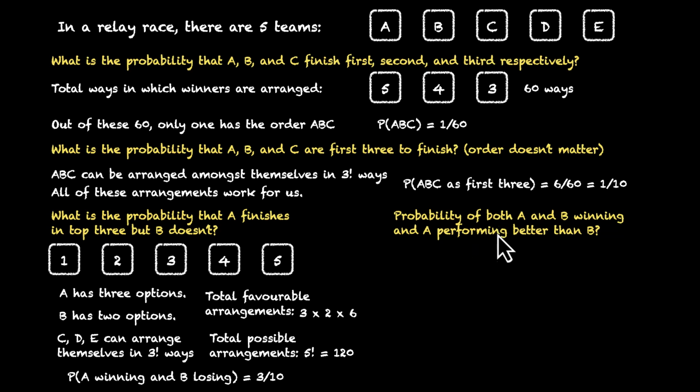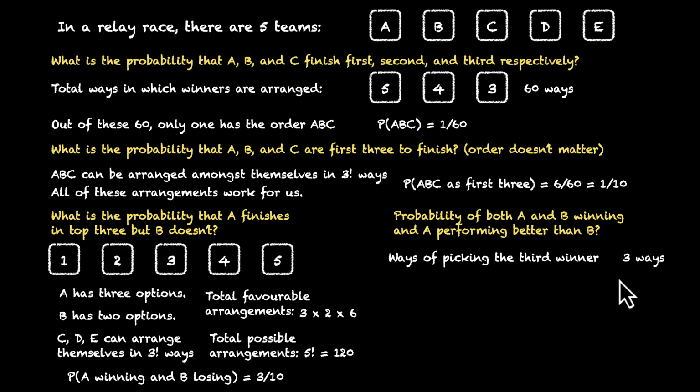Here's the last problem. What is the probability of both A and B winning and A performing better than B? Pause the video, try this out. Okay. So we're given that both A and B are winners. A performs better. Here's a way to think about it. We can select our third winner in 3 ways. From C, D, and E, we can pick one to be amongst A and B as one of the winners.